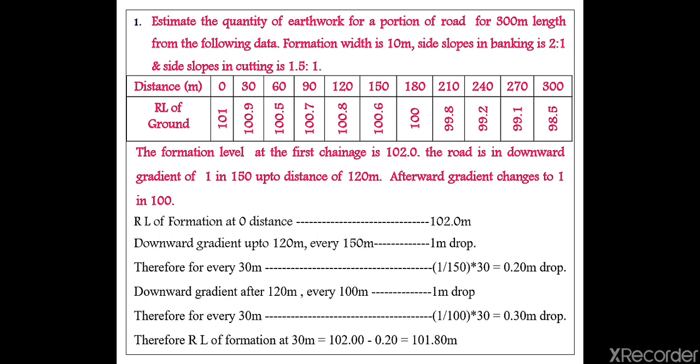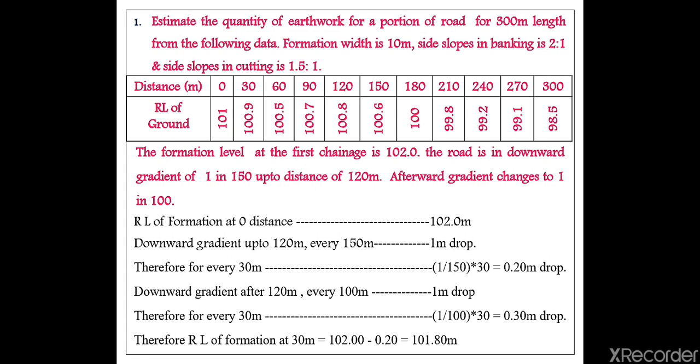To find the other formation levels, they have given one criterion: the road is in a downward gradient of 1 in 150 up to a distance of 120 meter. That means the road is falling down, at a gradient of 1 in 150, up to 120 meter. Here you can see the distances they have given are 0, 30, 60, 90, 120, like that.